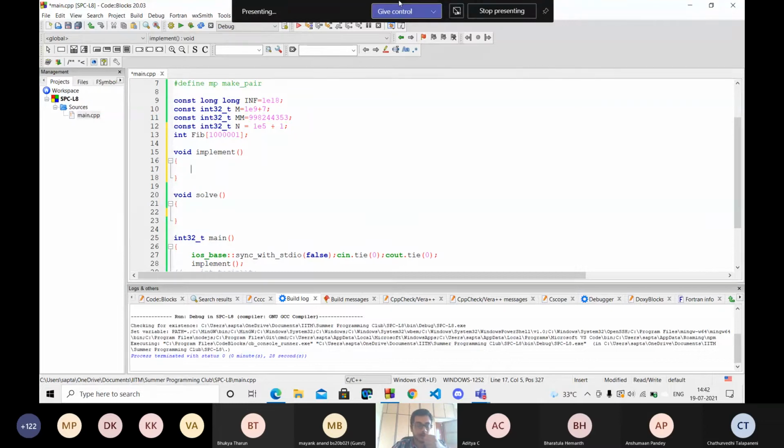In it, I'll write the base cases: fib of 0 equals 0 and fib of 1 equals 1. Then I'm running a for loop from i equals 2, i less than 10 to the power 6, i plus plus, fib of i equals fib of i minus 1 plus fib of i minus 2.